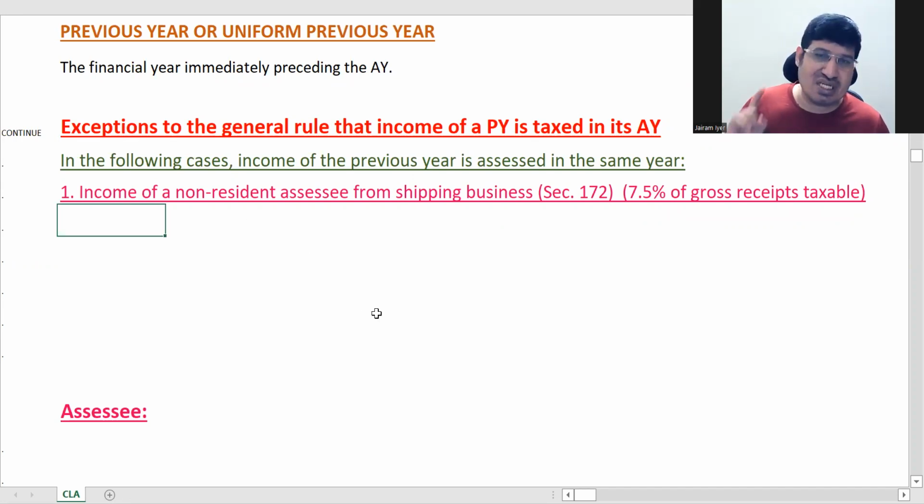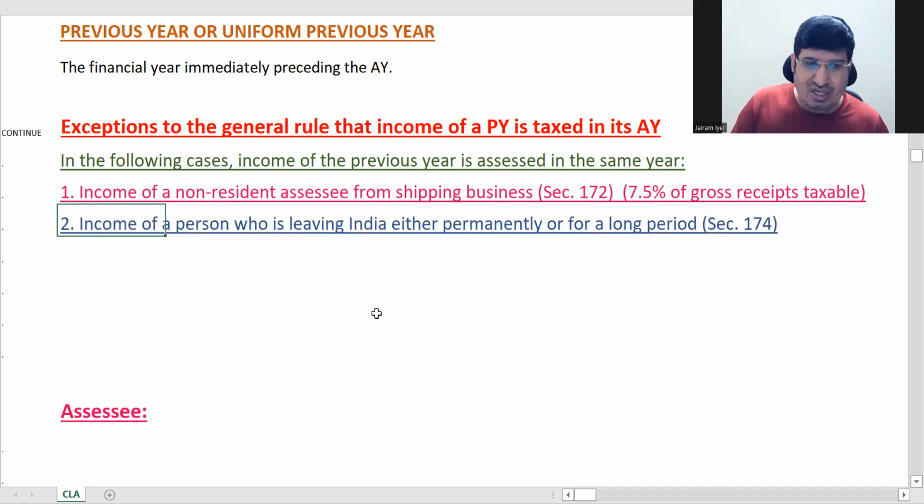What next? Income of a person leaving India either permanently or for a long period. Now here itself, you would have easily understood why we take this as an exception because he's leaving India. So in next year when you want to tax it, you might not be able to catch hold of it. अगले साल आप इसको टैक्स करना चाहते हो तो आप इसको पकड़ नहीं पाओगे. Okay, so income of person who is leaving India permanently or for a long period is taxed in the previous year itself.